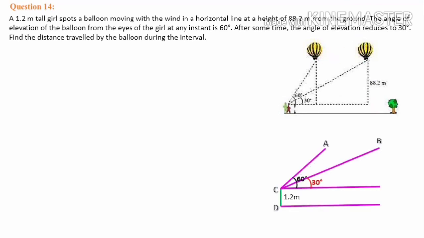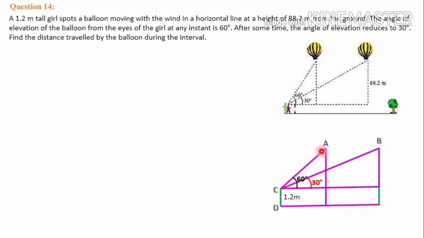So here let's draw the diagram by using triangles. A and B are the positions of the balloons and CD is the girl. The green line shows the girl and the height of the girl is 1.2 meter. Here the difference from the previous question is, since the height is given, the eye of the observer is here at C. So from the eye of the observer only, we have to draw the angle of elevation, not from D. In previous questions we used to draw from D, but in this question we have to draw from C because C represents the eye of the observer.